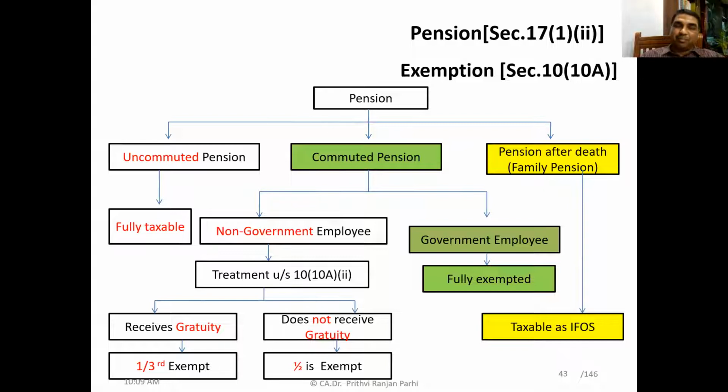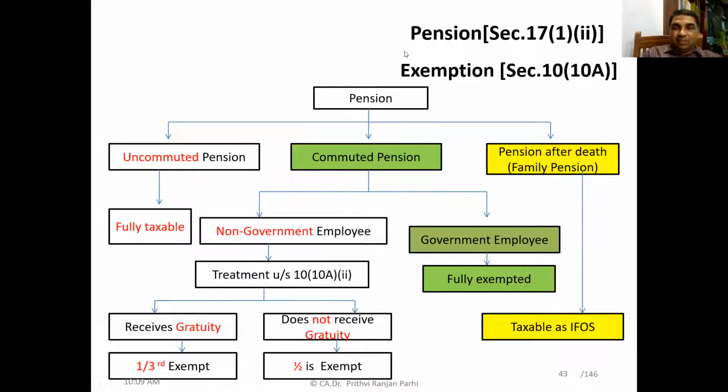Now, friends, the treatment will depend on whether it is commuted pension or uncommuted pension, and whether the person is a government employee or non-government employee. So, friends, this provision we have to learn by using two sections: section 17(1)(2), and also exemptions are there under section 10(10)(a). I'm not showing you 10(10)(a), but you may refer to the act. I had already shown you earlier. You can read it and then interpret. But the summary of this 10(10)(a) is shown here.